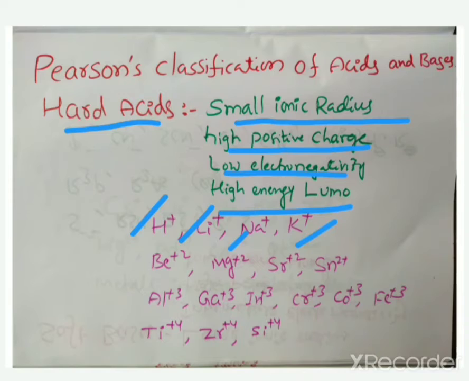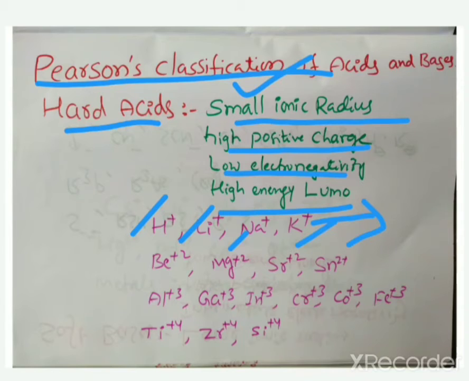Now the examples: H plus, Li plus, sodium plus, potassium plus. These have small ionic radius, that's why they belong to hard acids. Already we discussed that metals act as Lewis acids, but based on small size, these are hard acids.